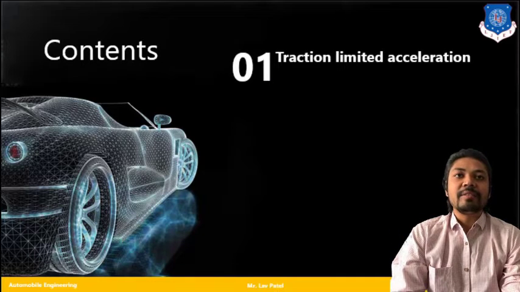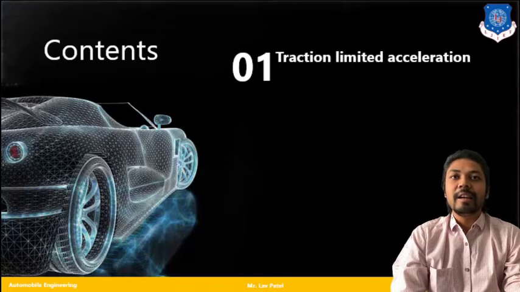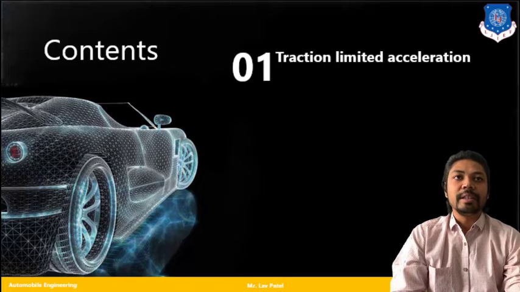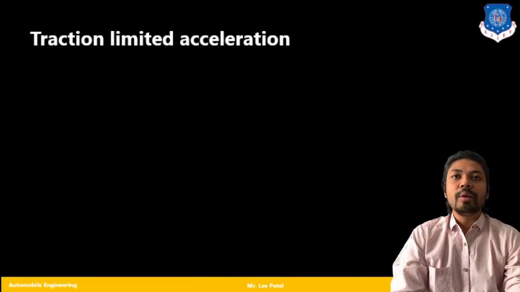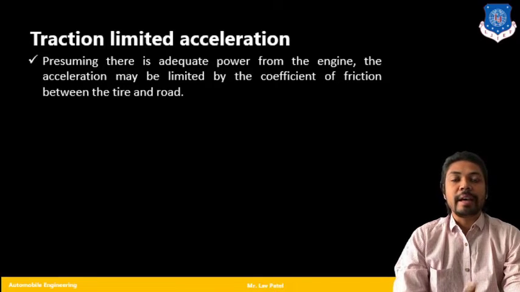Also in today's lecture we will see the traction limited acceleration. That all depends upon the power produced by the engine, and that power is transferred to my rear or front wheels. So we are talking about traction limited acceleration. Now we are presuming that there is actual power coming from the engine, and that acceleration may be limited by the coefficient of friction.